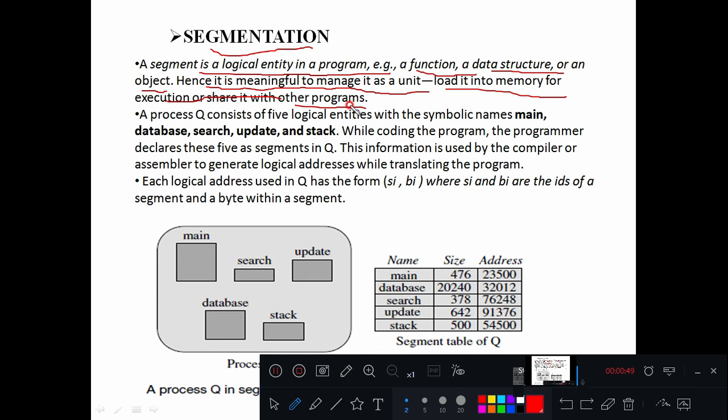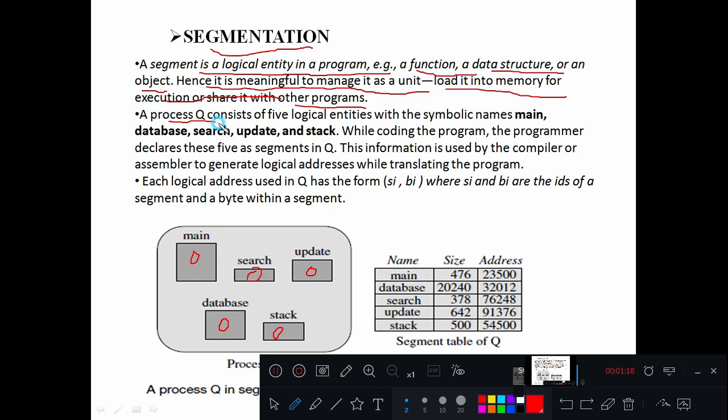In the diagram you can see the segments are main function, a search function if you are searching for something, right? So these are all nothing but functions. Stack comes into picture only when a function is called, and update function, right? If you are performing any update operation in your program, and if you are maintaining some database, then the database also acts as one segment, right?